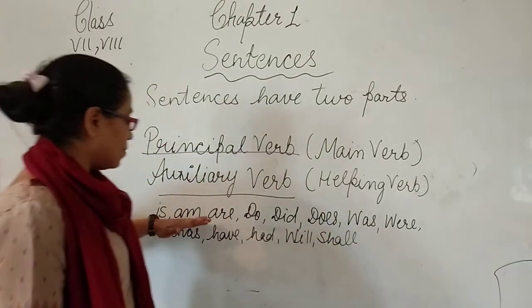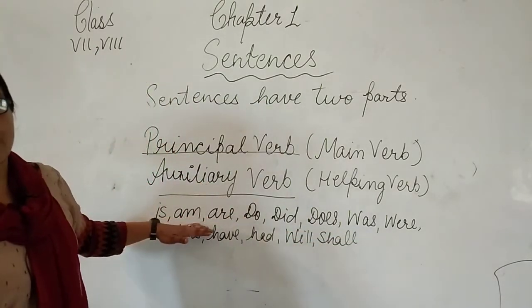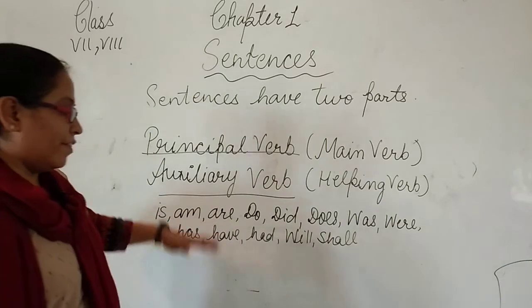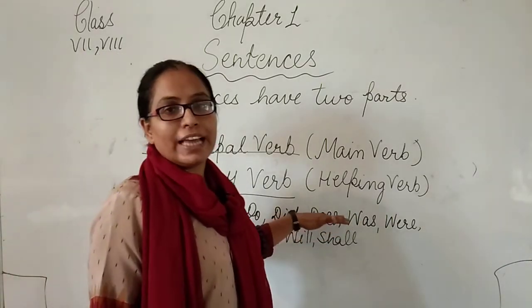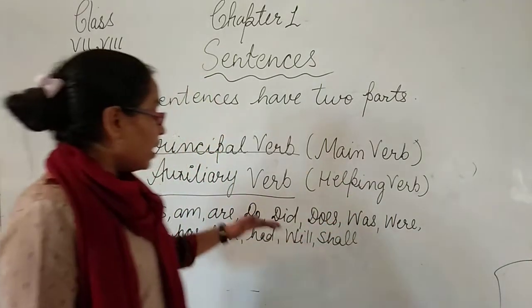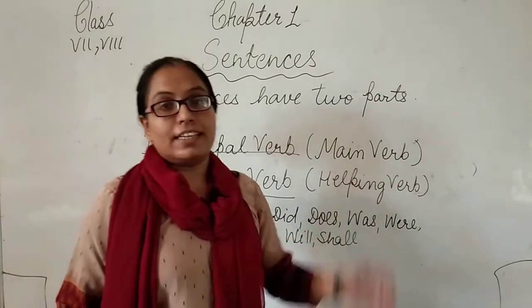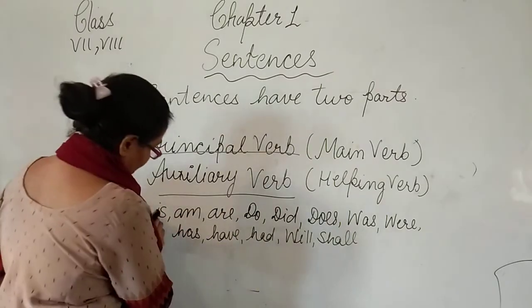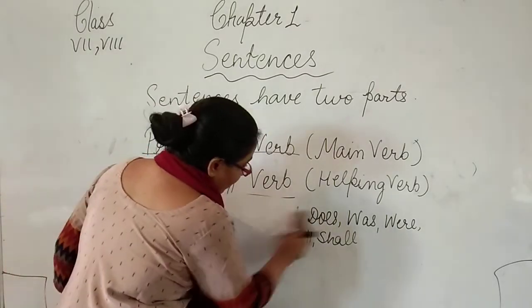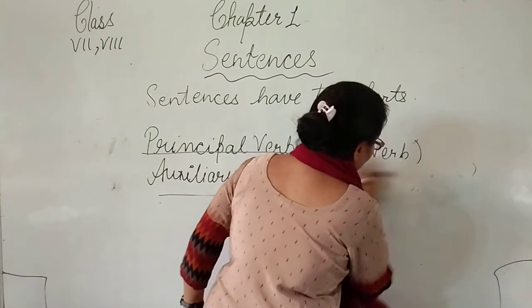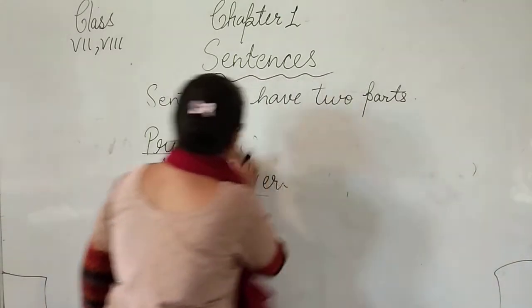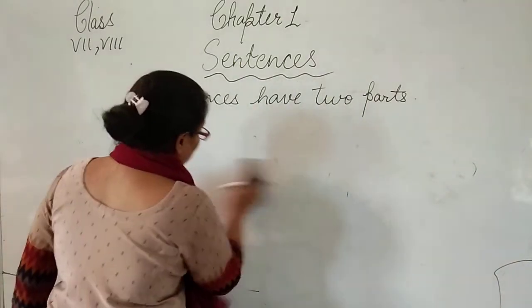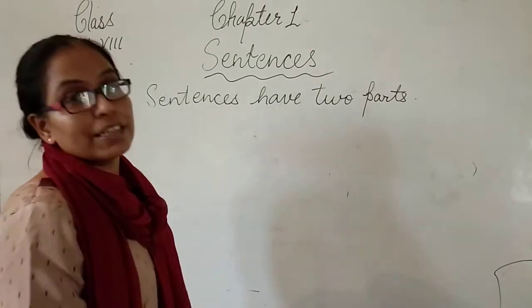If we find is, am, are, we come to know this is present continuous tense. If we find do, does, we know that this is present indefinite tense. If we find did, we can say this is past indefinite tense. So beta, identify the predicate. We should know by observation what is an auxiliary verb and what is a principal verb.